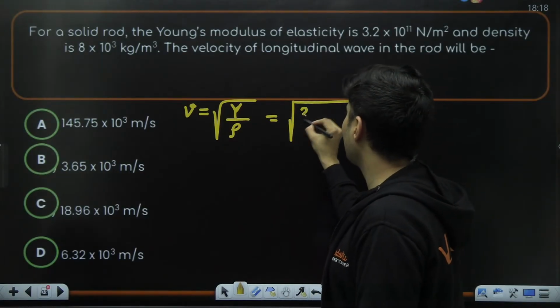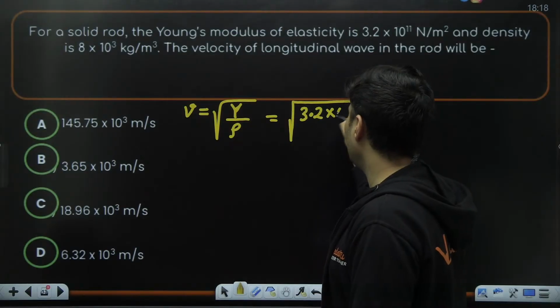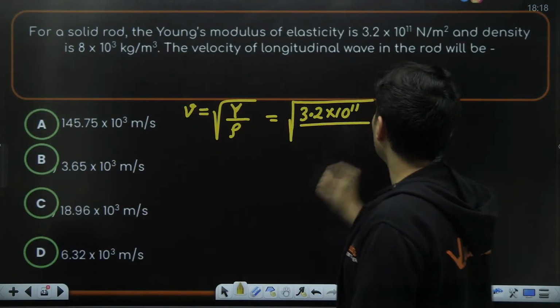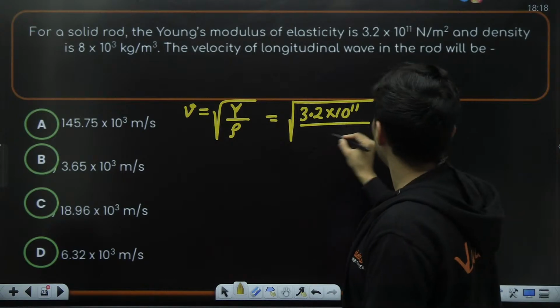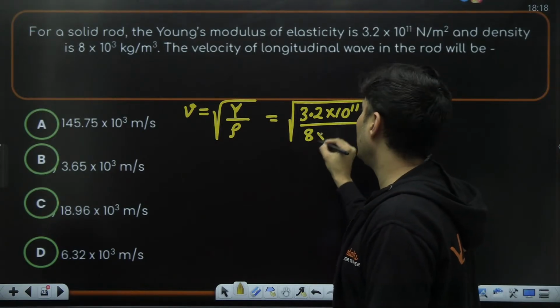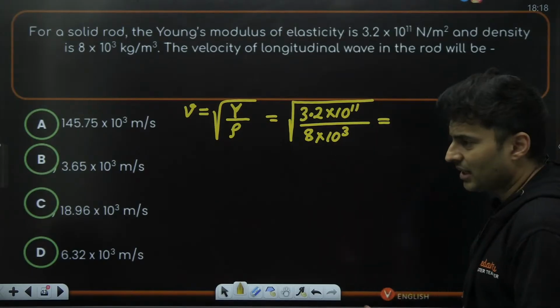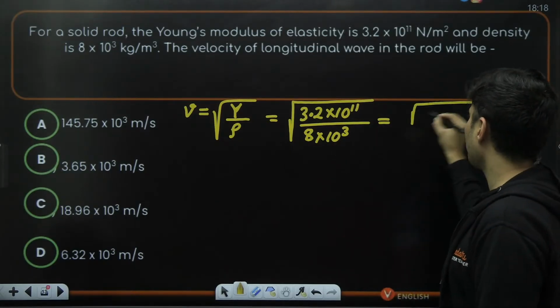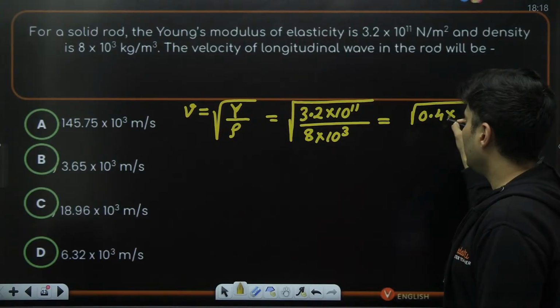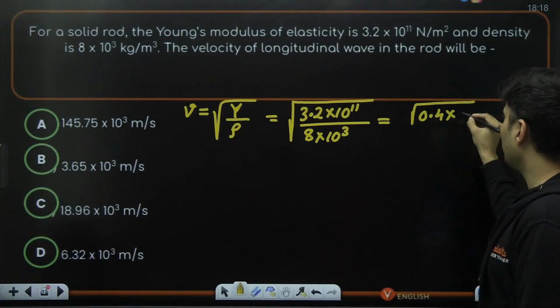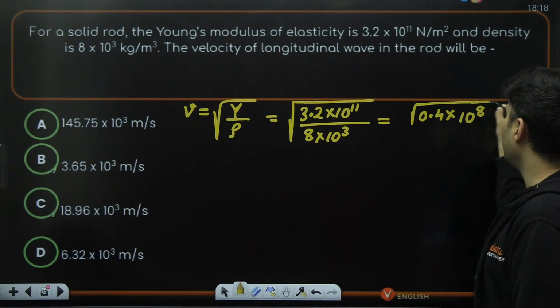Young's modulus is nothing but 3.2 into 10 to the power 11, and divided by density. Density is nothing but 8 into 10 to the power 3. So 32 by 8, that is 4. So this will become 0.4, and 3 goes on the top, so it will become 10 to the power 8, I believe.